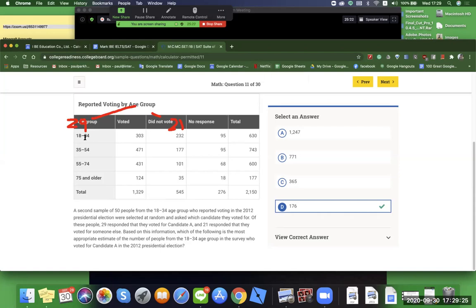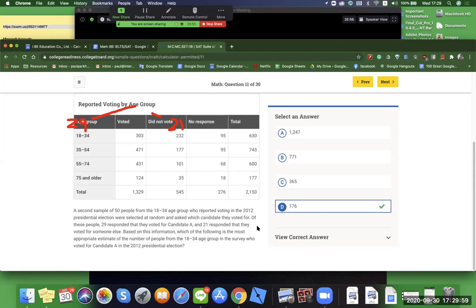Because for me, when I started looking at this, I look at 29 responded that they voted for candidate A, and then I have to be in that age group. And I see that 29 is about 10% of 303. But then I started to do that math and thought, this is going to take a long time. Then I started looking at the answers and realized, oh wait, all these numbers are more than the people who voted. And that's what took you to this.